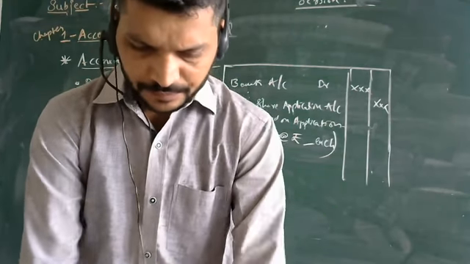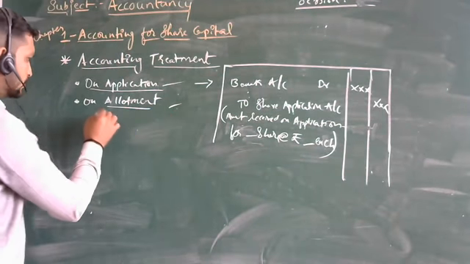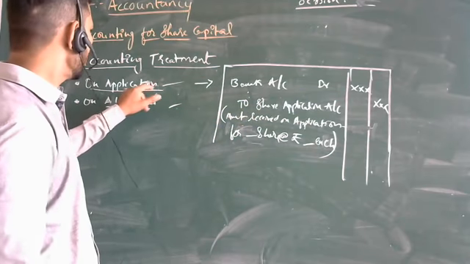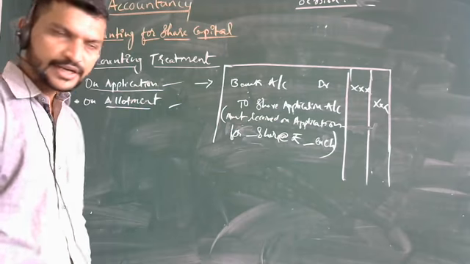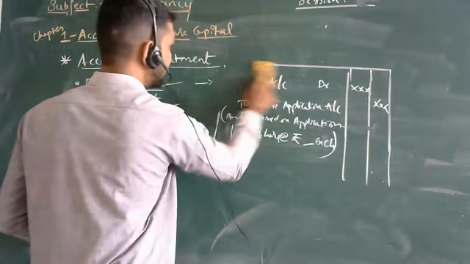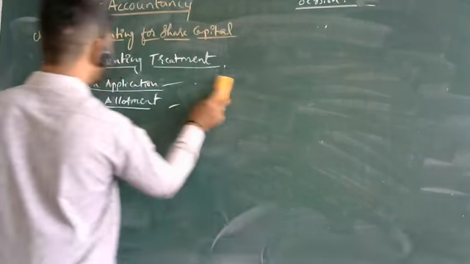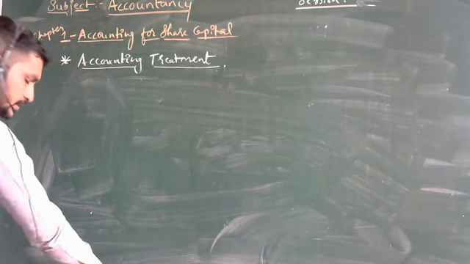Then further, we have the journal entries here. Now, this was linked specifically to the application. Now we have the journal entries on allotment. I will erase here, and one by one I will give you all the journal entries. If you don't understand, stop me at the same spot and ask the question.